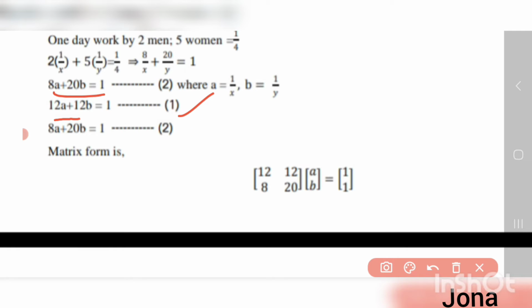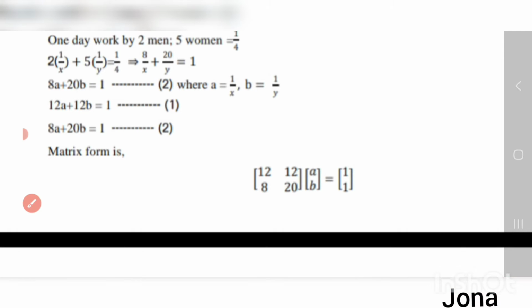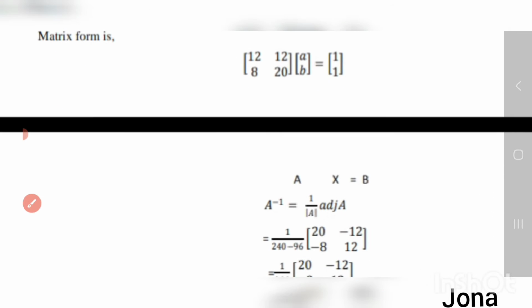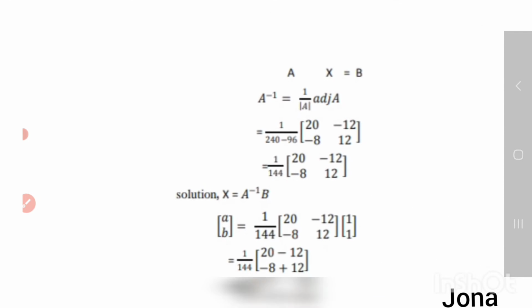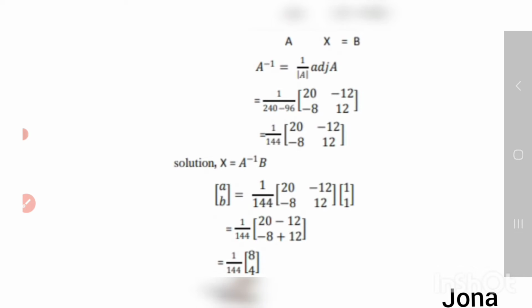Already we have the first equation as 12a plus 12b equal to 1, and the second equation is 8a plus 20b equal to 1. I want to write the matrix form from these two equations as 12, 12, 8, 20, the variables are a, b, and the constants are 1 and 1. From this I want to find the values of a and b. This is in the format AX equal to B, so X equal to A inverse B, isn't it? So I want to find the value of A inverse.